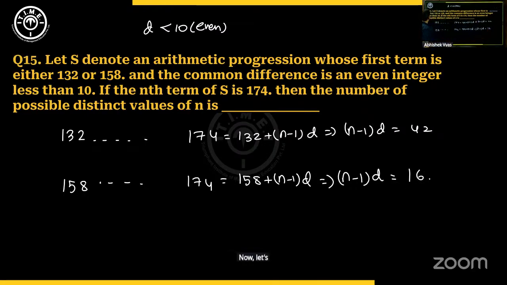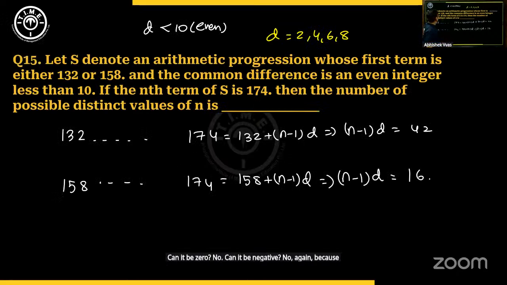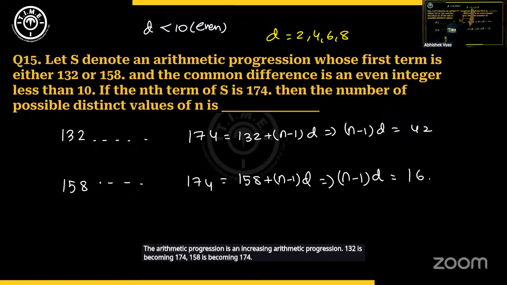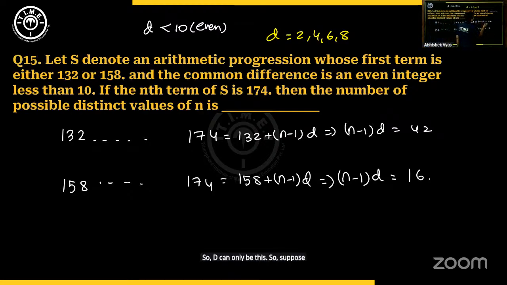Now let's take some cases. Here we know that D should be an even number and it should be less than 10. So that means D can be either 2 or 4 or 6 or 8 only. No other value is possible. Can it be 0? No. Can it be negative? No, again, because as we can see the arithmetic progression is an increasing arithmetic progression. 132 is becoming 174, 158 is becoming 174. So D can only be these. So suppose D is 2, which is possible here, then n minus 1 will be 21. You'll get n as 22. Possible. N could be 22 terms.